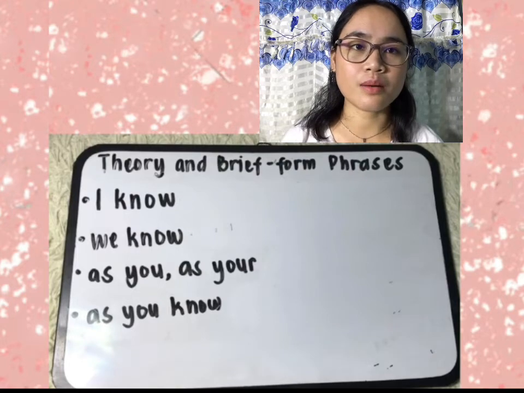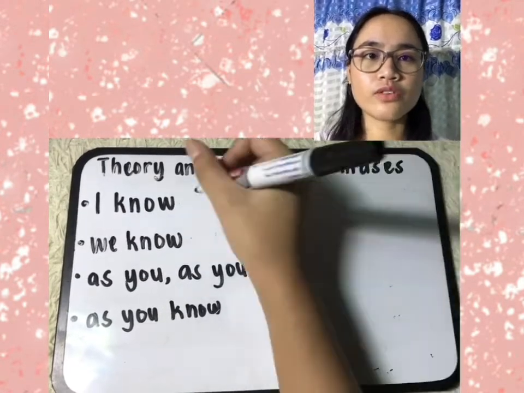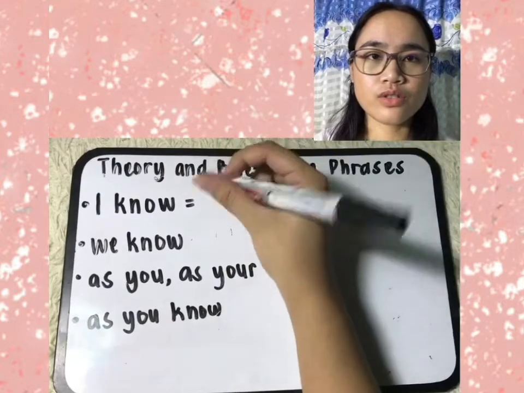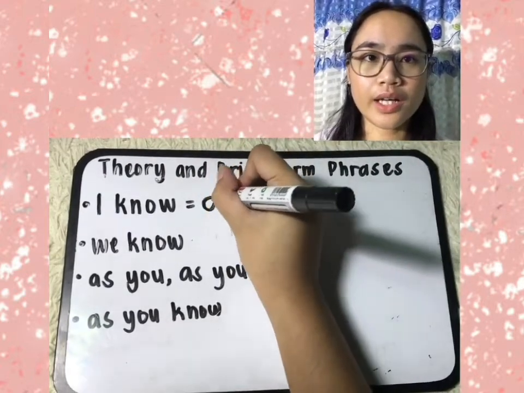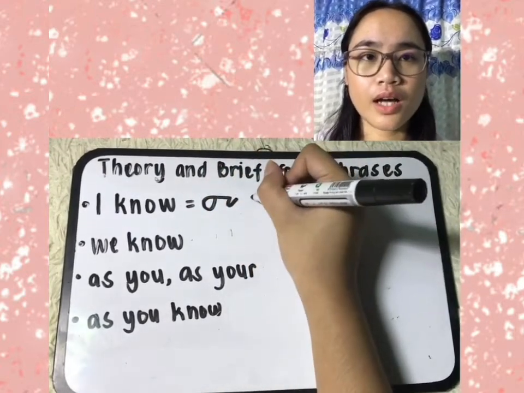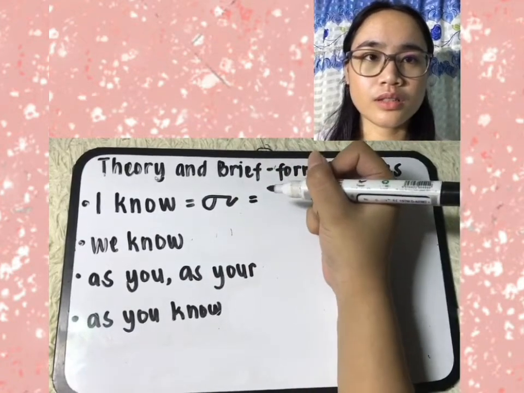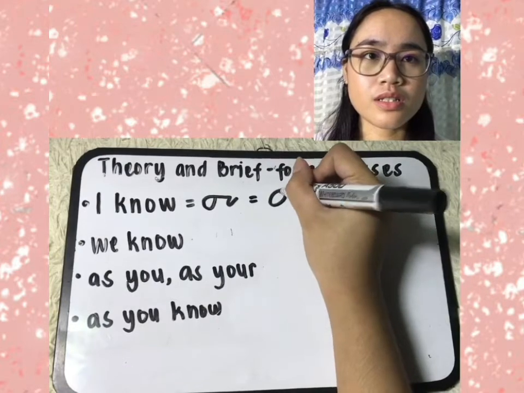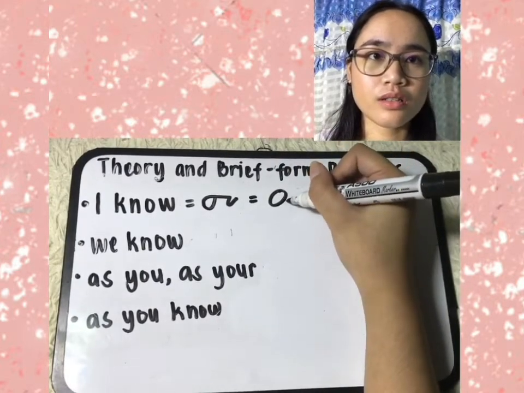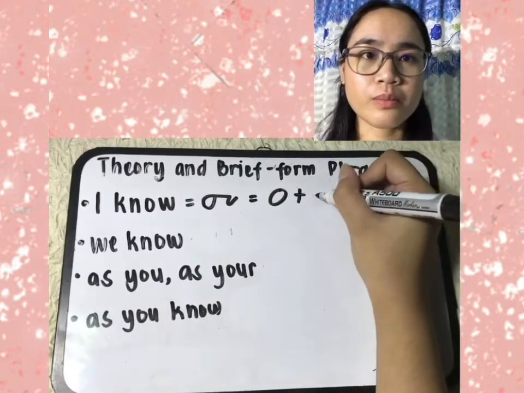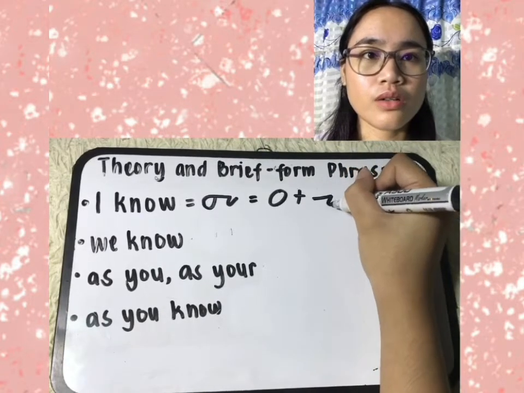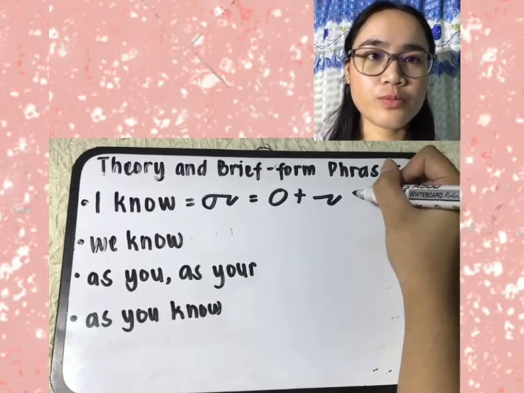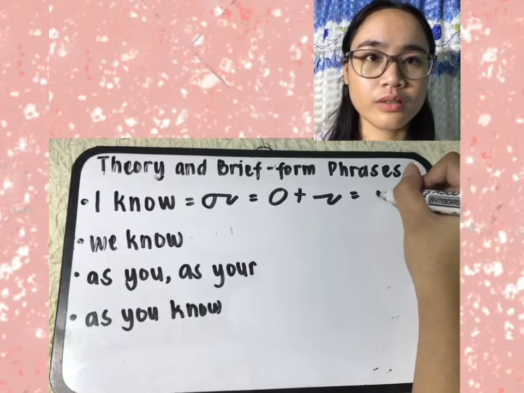These are the examples. So let's have the first phrase, I know. So I N O, I know. We dissect it. We'll have I represented by a big circle. I is a brief form, by the way. So N O, because we apply the first principle that we write what we hear.